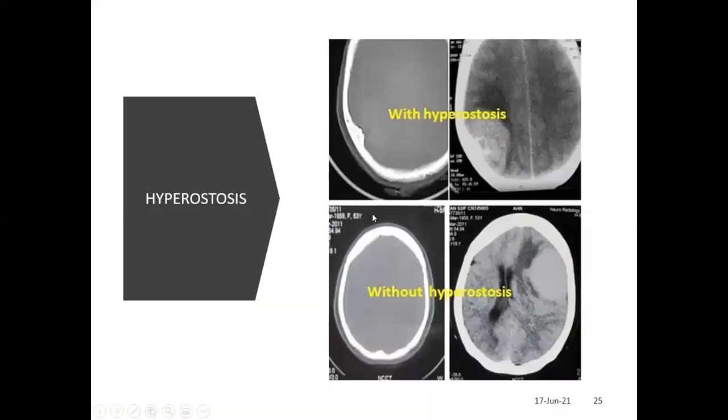Then you have to look for the hyperostosis. Hyperostosis is a periosteal reaction in the skull, and you have to see it in the bone window. If hyperostosis is present, it does not mean that it is highly malignant. And if there is no hyperostosis, it means it is not totally benign; it may be malignant, like an atypical or grade 3 meningioma. So hyperostosis does not define the malignant nature, but you have to look for it.